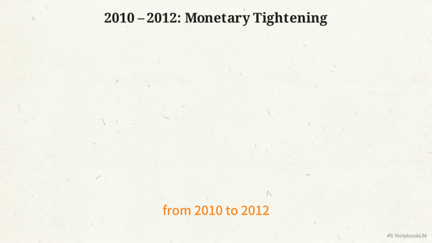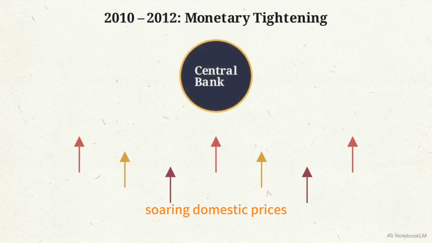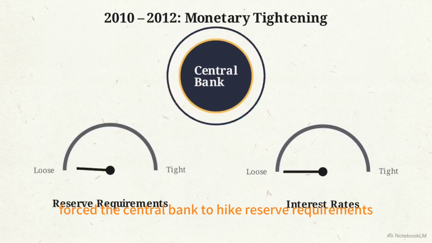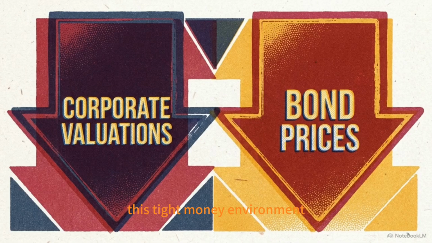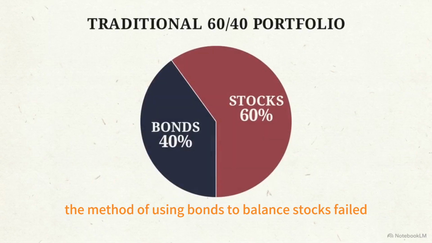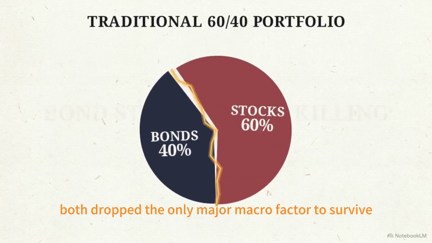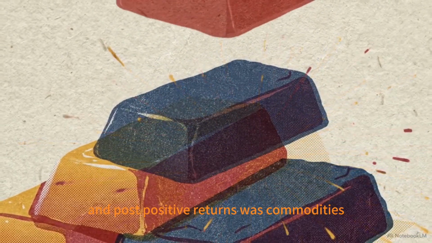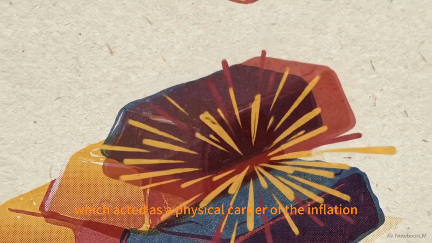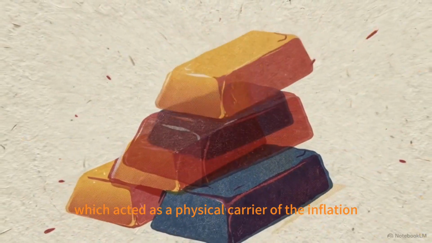From 2010 to 2012, soaring domestic prices forced the central bank to hike reserve requirements and interest rates. This tight money environment lowered corporate valuations, while the rising yields drove bond prices down. The method of using bonds to balance stocks failed. Both dropped. The only major macro factor to survive and post positive returns was commodities, which acted as a physical carrier of the inflation shock.